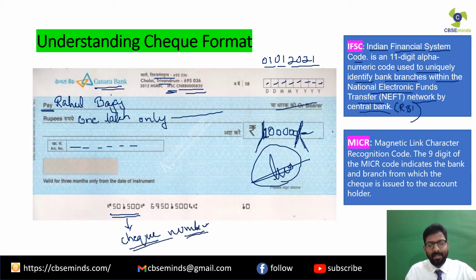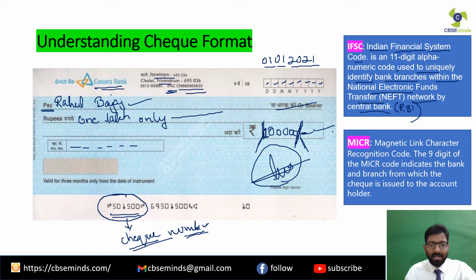For example, if you have to maintain this particular transaction in your accounting records, what happens over there, you will have to mention this check number, along with the payee's name and the amount that you have paid him. This is used for references. So always remember, if someone asks you where is the check number mentioned, it is mentioned at the bottom of the check leaflet. This is the check number.